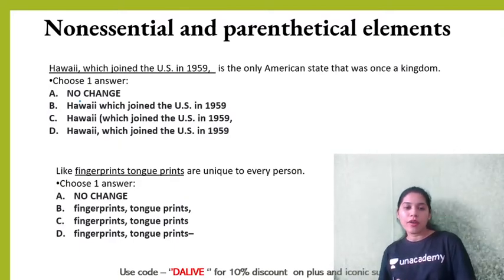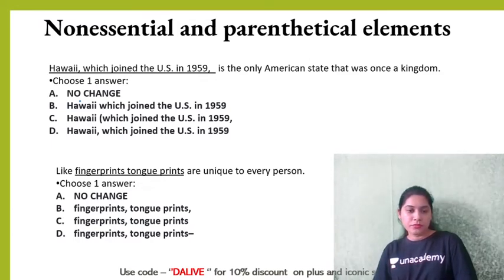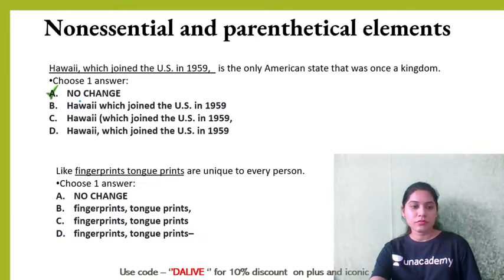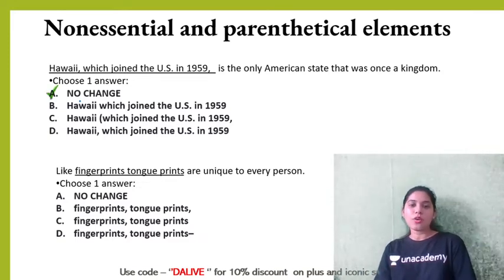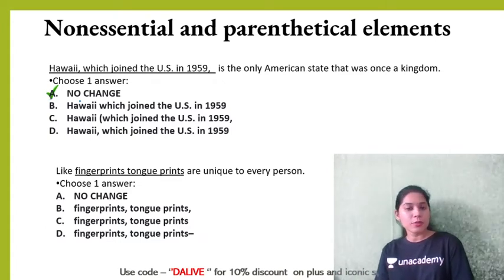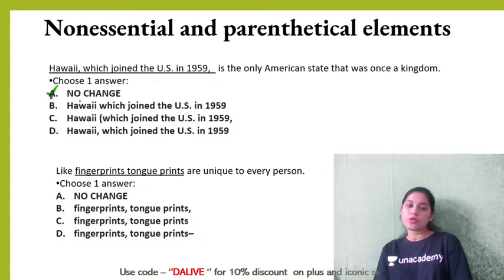Now, solve the Hawaii question. Do you think it's correct? Yes. Hawaii is the only American state that was once a kingdom. It makes complete sense. So my parent sentence is absolutely fine.